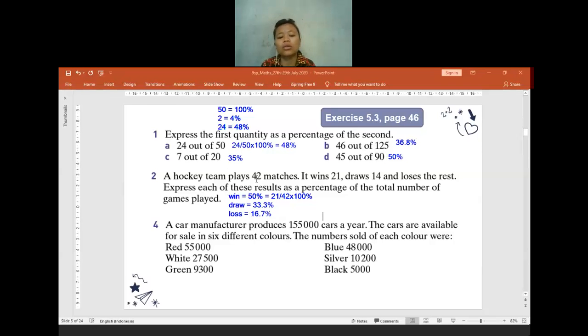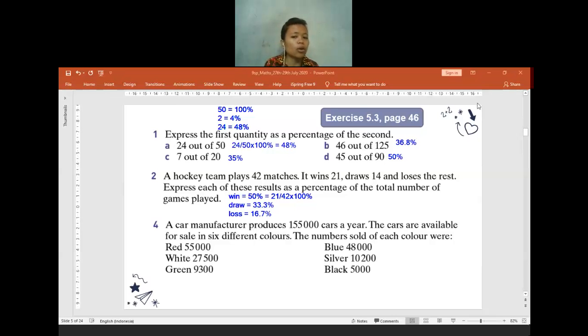Or you can do it using the total, which is 42. So 42 minus 21 minus 14. The result is 7. So you do 7 out of 42 and then multiply it by 100%. Is there anyone having any difficulties, or maybe I went too fast? Do you need me to repeat again? It's okay if any of you are still having difficulties.